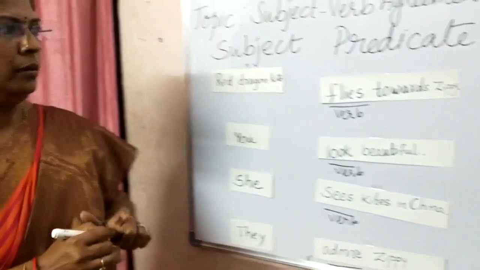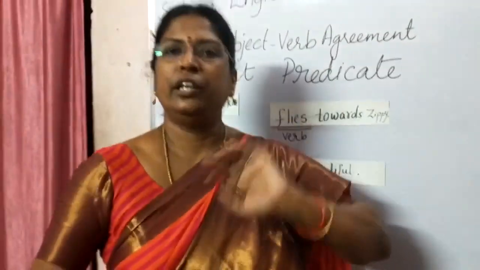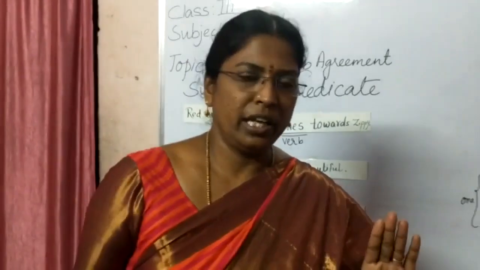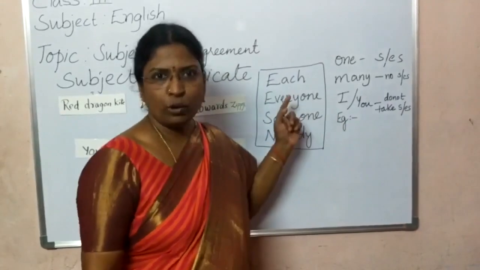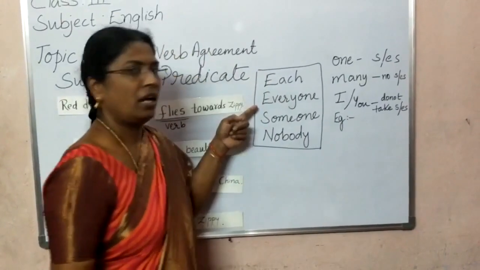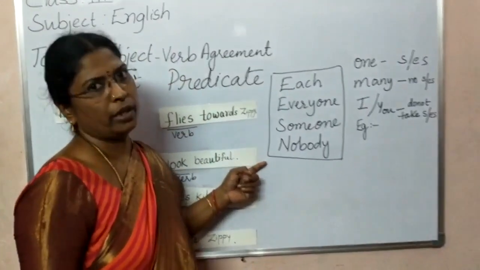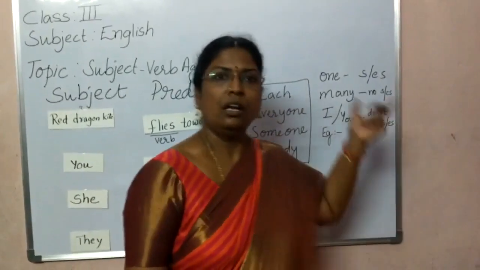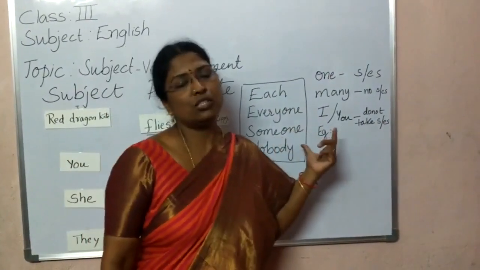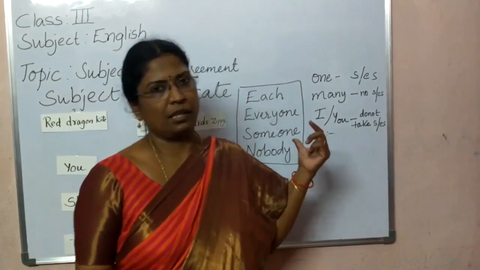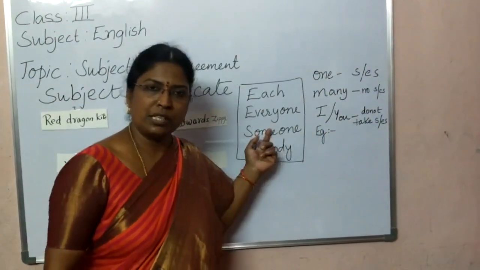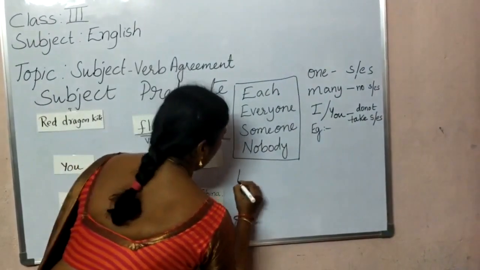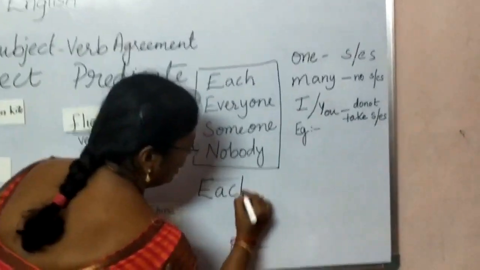And for I and you, they don't take S or ES. Even though they are one, they will not take S or ES. Now look at these words, children. Each, everyone, someone, nobody. All these words are naming words. Naming words means they are the subjects. Now these subjects take S or ES in the verb of the predicate. So now, can you frame a sentence with each, children? Just think about it.